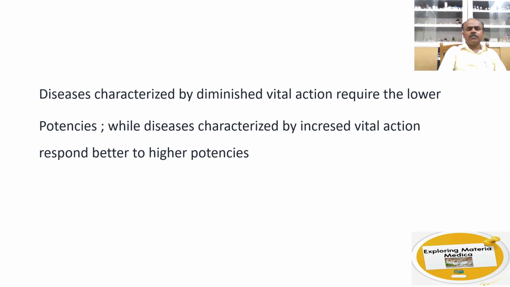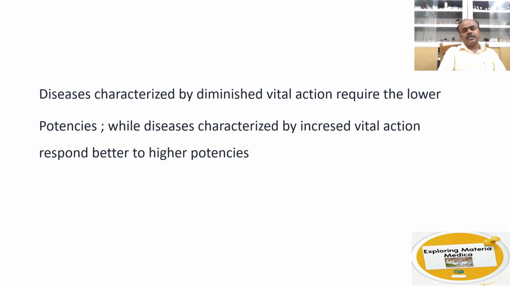So here you can come to know that diseases characterized by diminished vital action require lower potencies, while diseases characterized by increased vital action respond better to higher potencies. Now in a single case you can see that when the individual had low vitality, the drug in a lower potency acted very well, and the same individual, when there was improvement and his susceptibility increased, did not respond to the same lower potency.